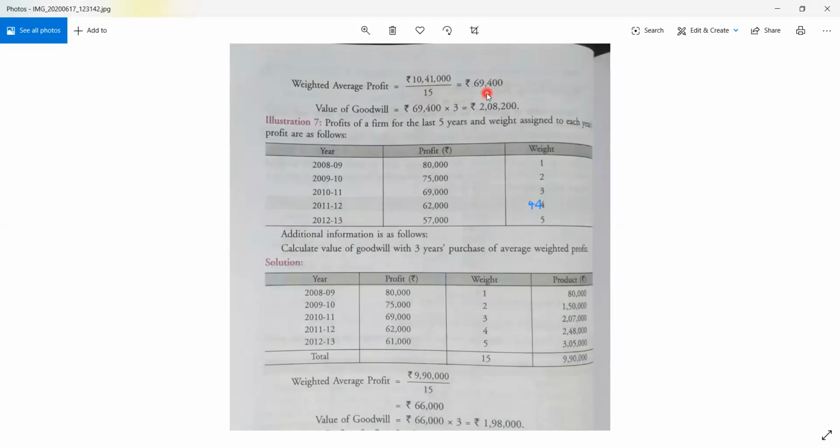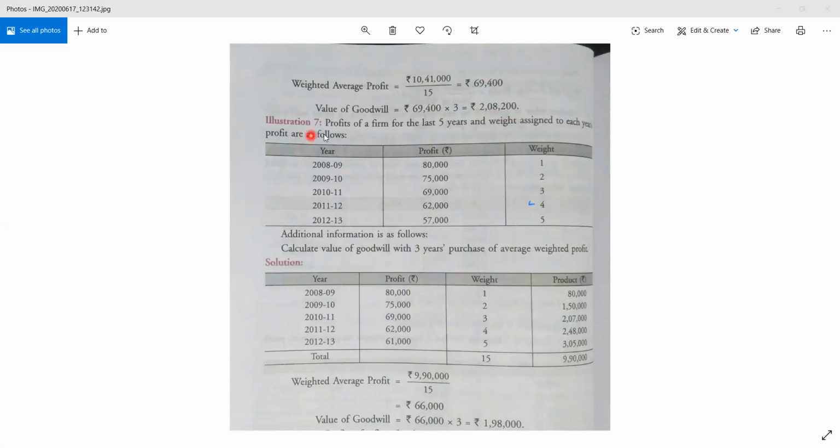Right? This 69,400 is nothing but the weighted average profit. And now what will be goodwill? Value of goodwill equals 69,400 into 3, that is the number of years purchase. It is coming 2,08,200. Okay, clear?